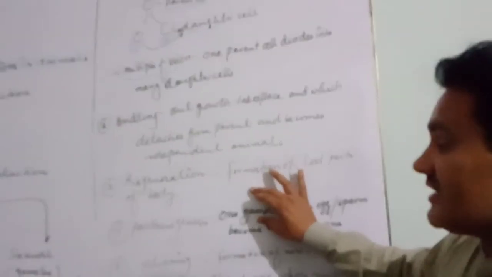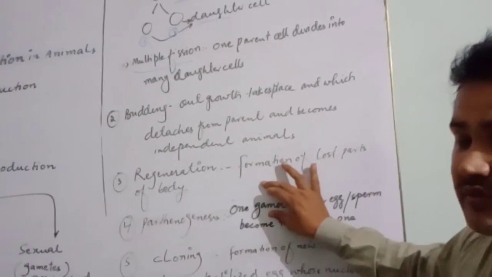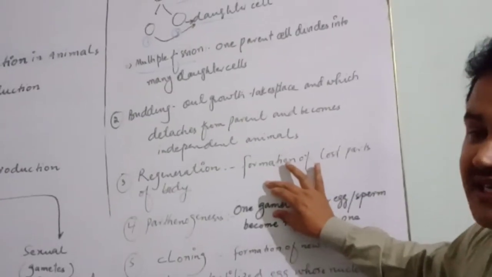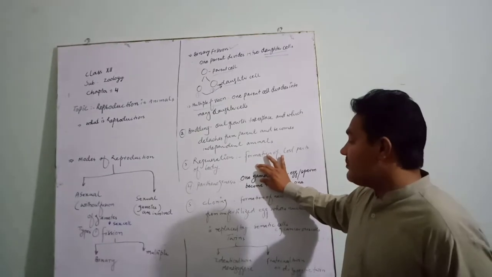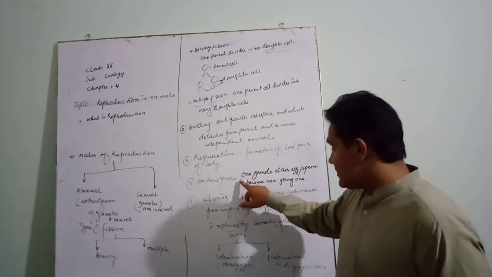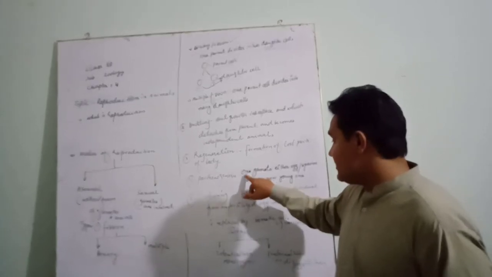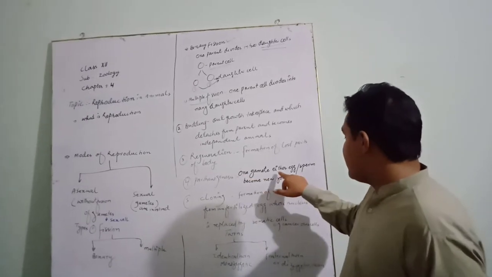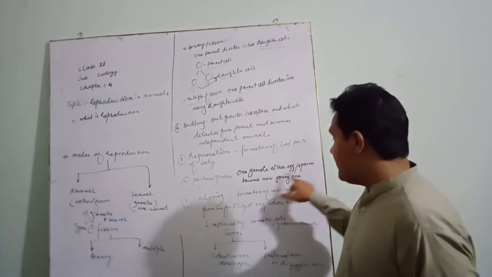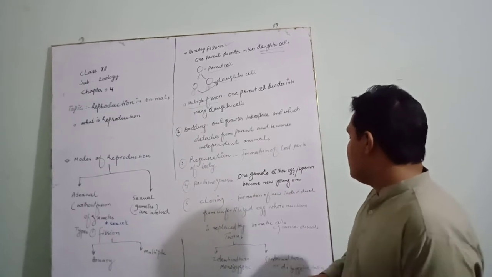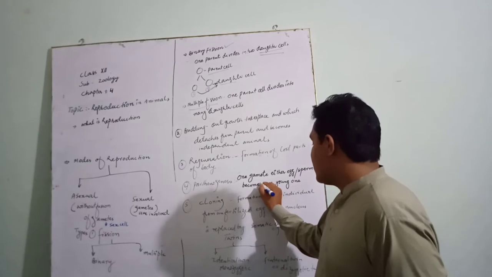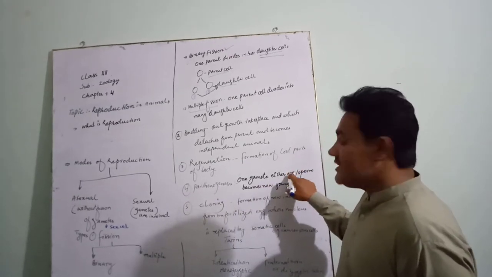That's why it is called asexual reproduction. Gametes are formed, that's why it is called parthenogenesis. It takes place in some moths. One gamete, either egg or sperm, becomes a new young one.